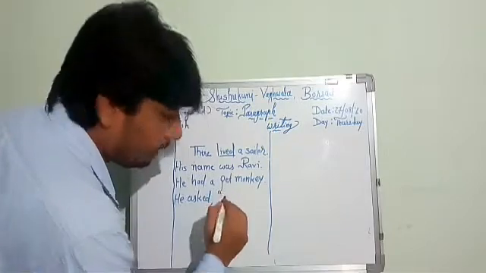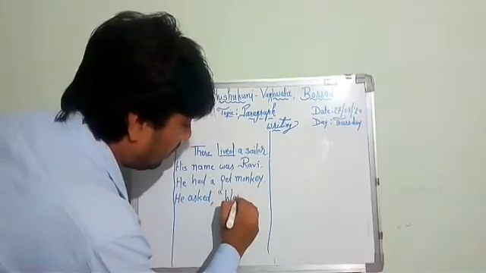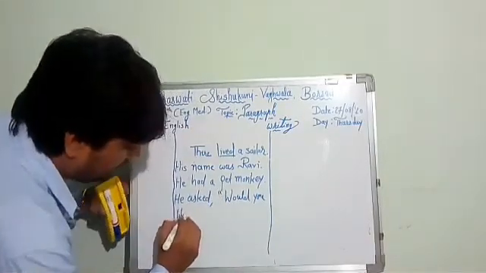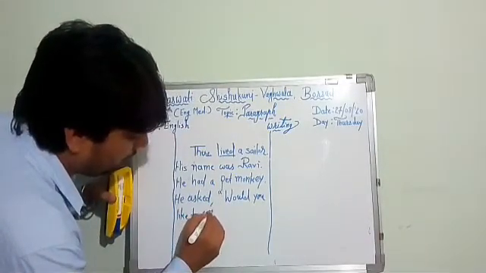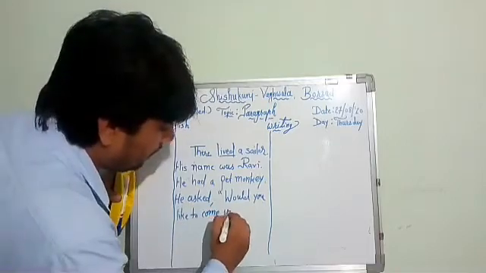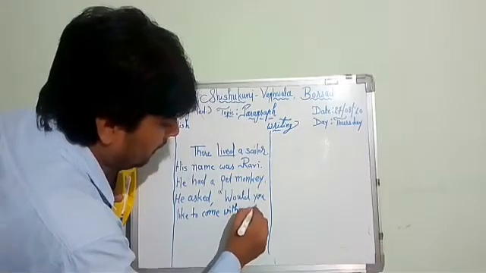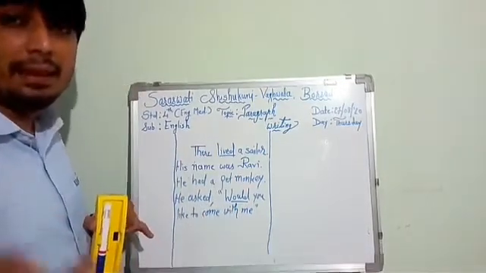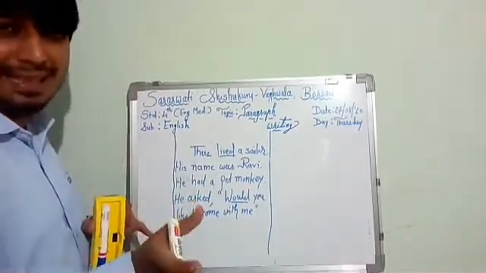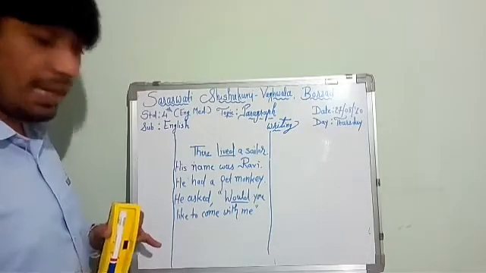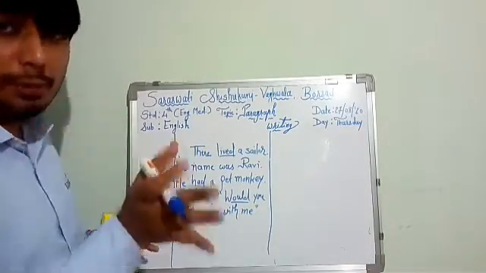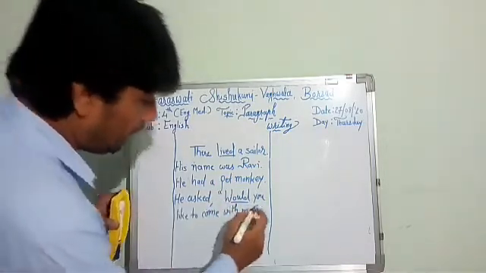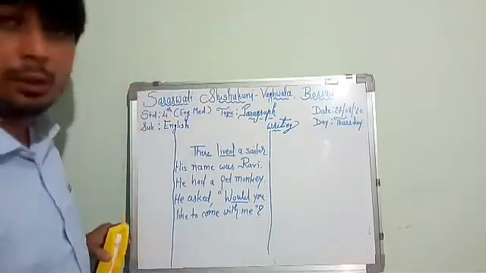Asked, quotation mark, would you like to come with me? As you can see here, would you like to come with me? Is it a simple sentence or a question? Yes, it is a question. So what should be there at the end of the question? A question mark. Would you like to come with me? Okay, the question mark.